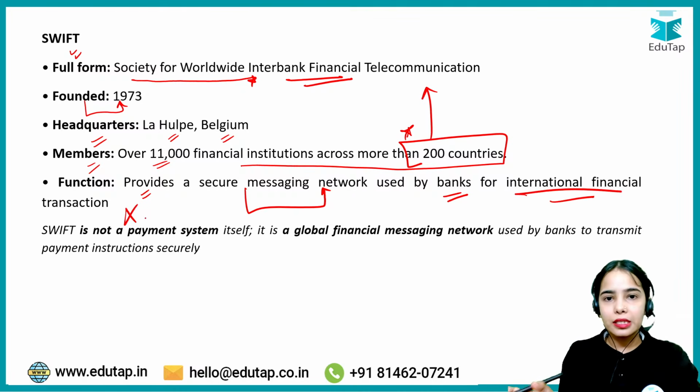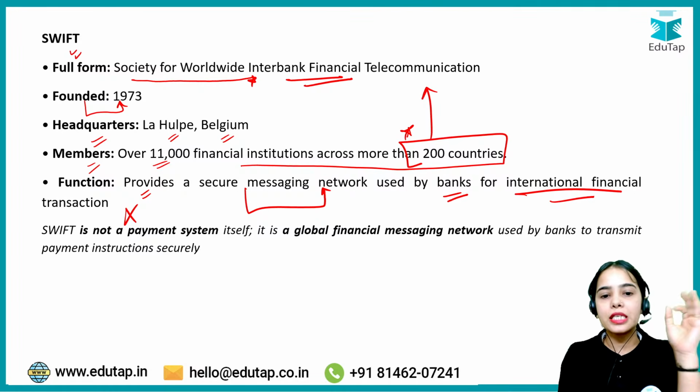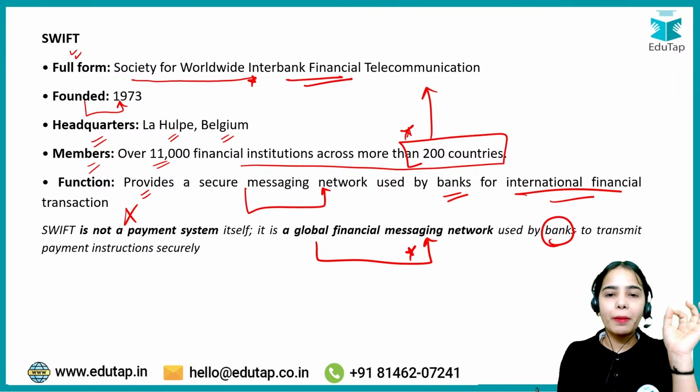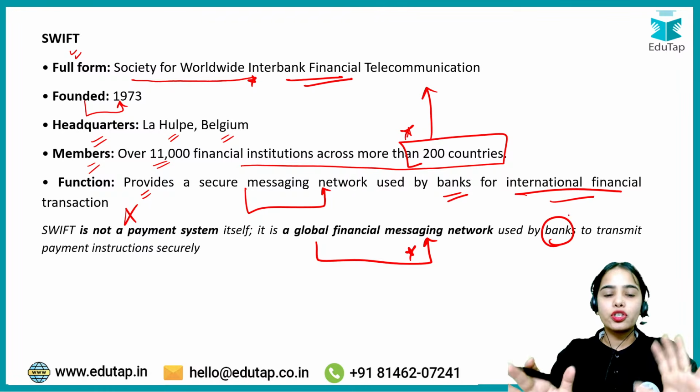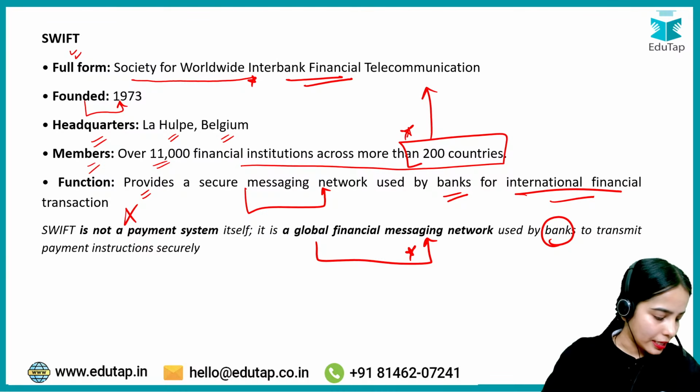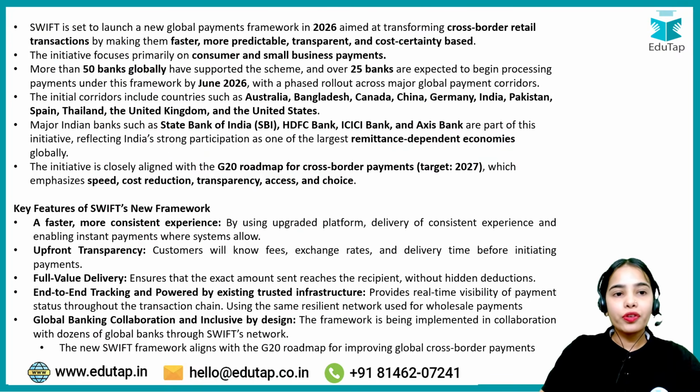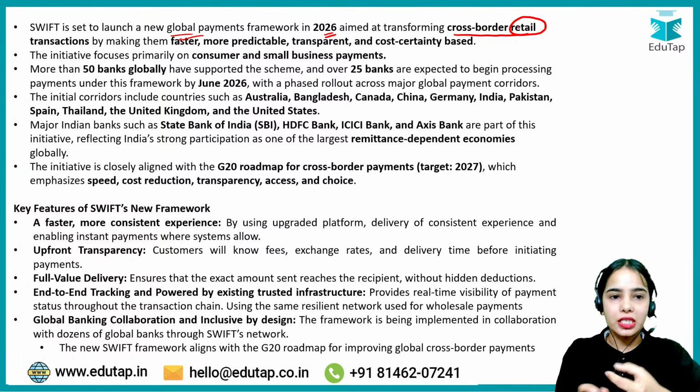SWIFT is not a payment system. It does not directly handle the payments. It only handles the global financial messaging network that is used by banks to transmit the payment instructions securely. Okay, so that is the idea. Now, SWIFT is set to launch a new global payments framework in 2026 that is aimed at transforming cross-border retail transactions by making them faster, more predictable and transparent, cost certainty based.